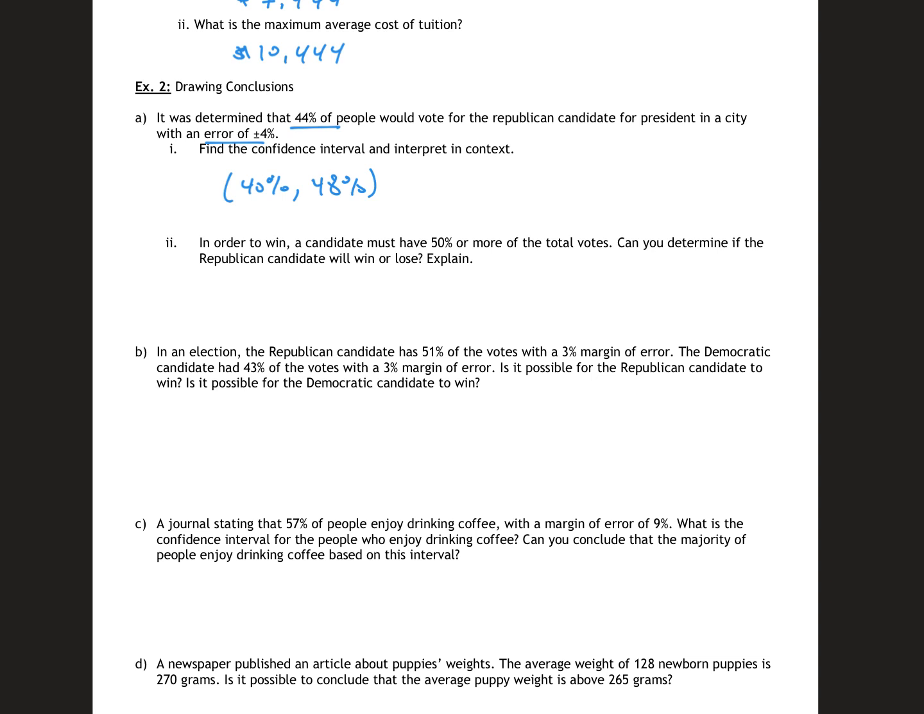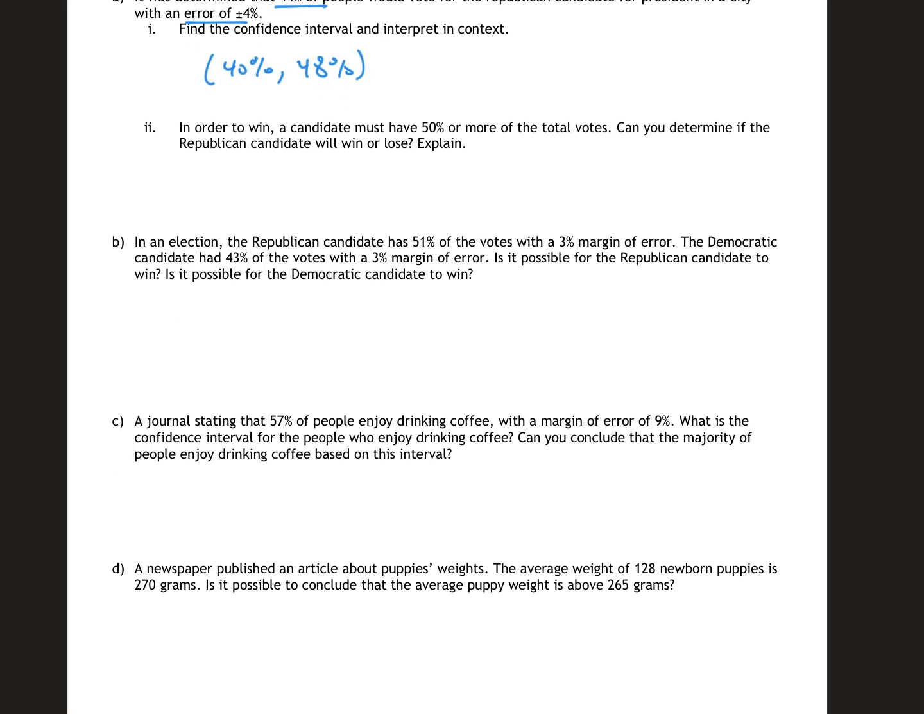So in order to win, the candidate must have 50% or more of the total votes. Can you determine this candidate would win or lose? Okay, I would say lose, since 50% is higher or above 48%, which was our confidence interval. Since it's above, at most, he would have 48%. And that's how you could explain that.